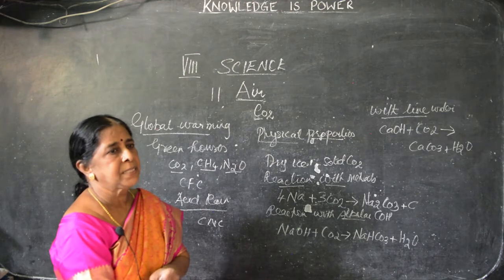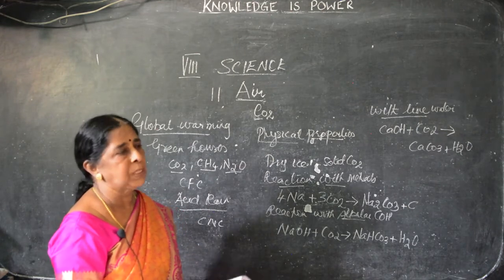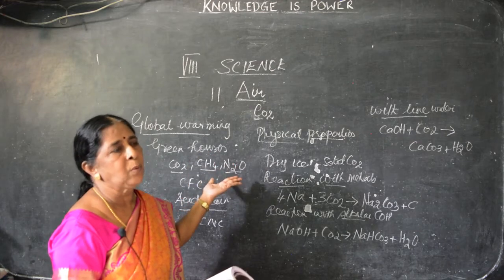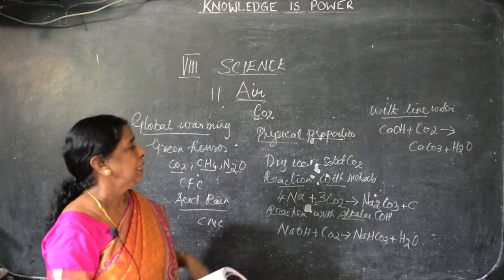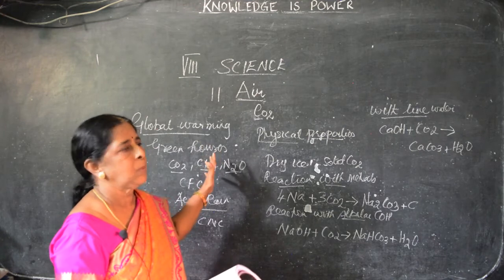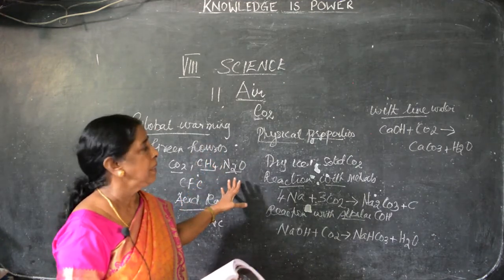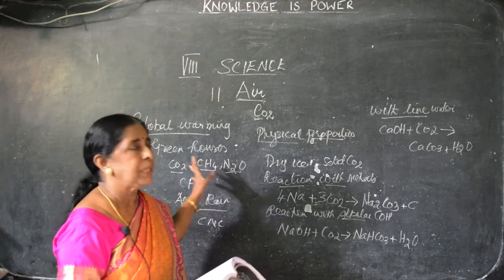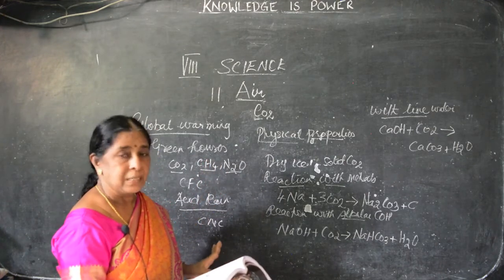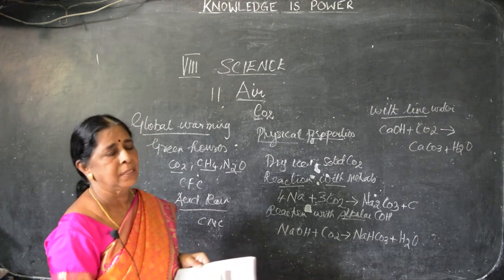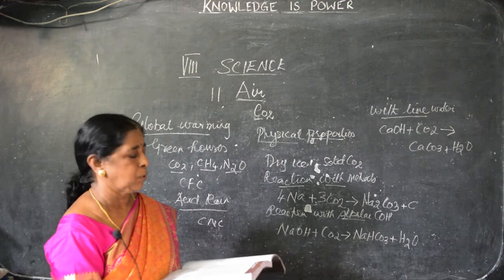Then nitrogen fixation, carbon dioxide, and global warming, where the normal temperature increases. The main result of global warming is acid rain. We saw the effects of acid rain, and how to minimize global warming and acid rain, everything clearly. So this lesson is completed. Next I will take another lesson, and at that time I will give question and answers.